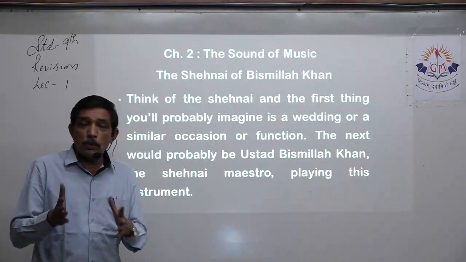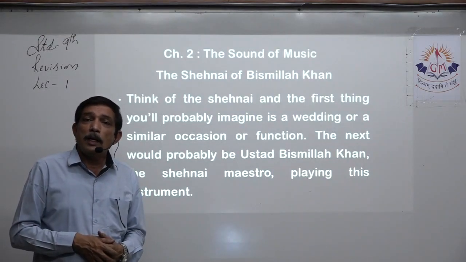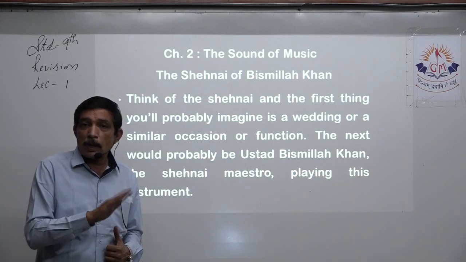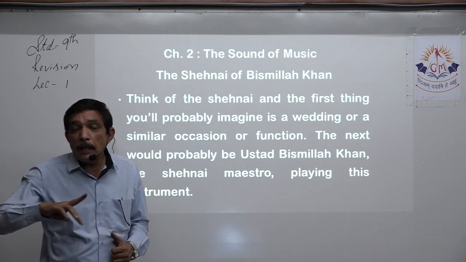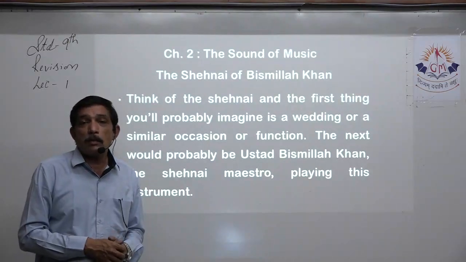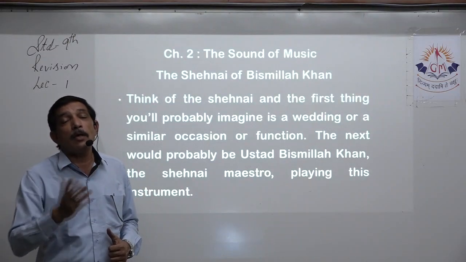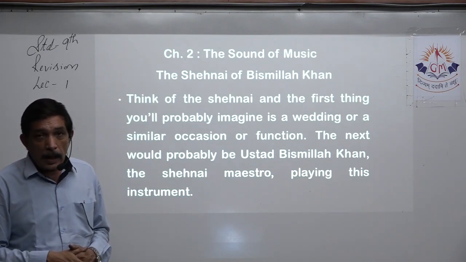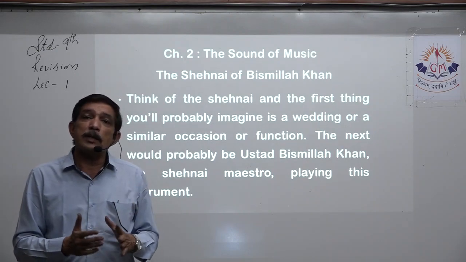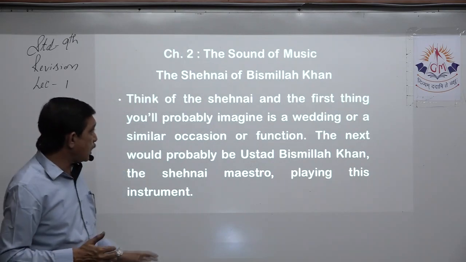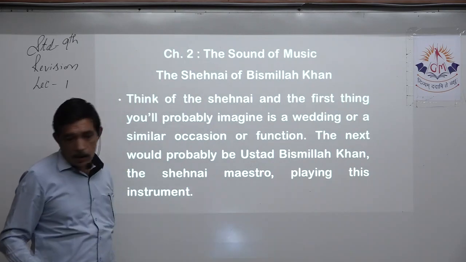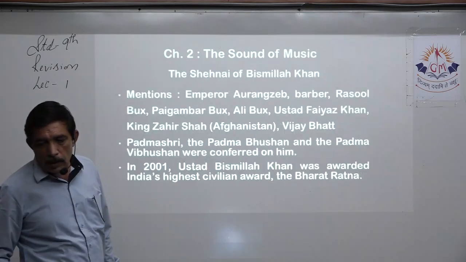He would go to some quiet corner. We know two places are there: one is the Mandir and another is the banks of the Ganges. He used to practice, and he invented ragas, modified them so that they can be played on Shehnai. So these are the different achievements, and then he started getting lots and lots of achievements, right? That you have to write. Shehnai maestro playing, etc.